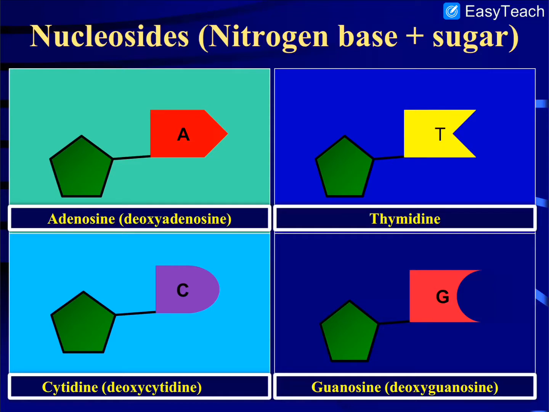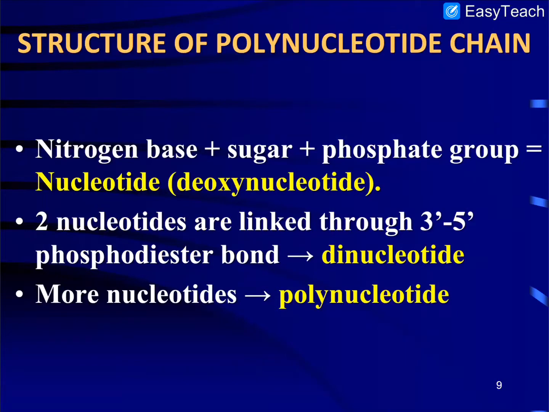Okay, dear students, now we talk about nucleotides. Previously we have talked about the nucleoside. A nucleoside is made up of nitrogenous base plus pentose sugar.